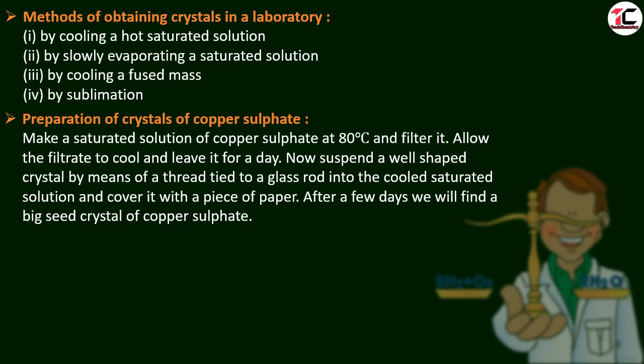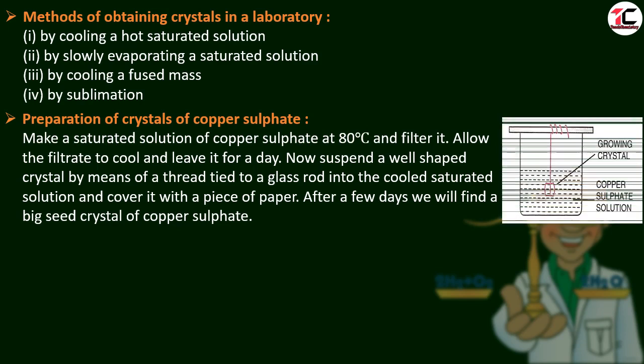For this, we will make a saturated solution of copper sulfate at 80 degrees Celsius and filter it. Allow the filtrate to cool and leave it for a day. After a day, we will find many smaller crystals. We will take a crystal. Now suspend a well-shaped crystal by means of a thread tied to a glass rod. We can see in the diagram. Here is the crystal tied with a thread which is fixed to the glass rod. It is suspended in the solution of copper sulfate.